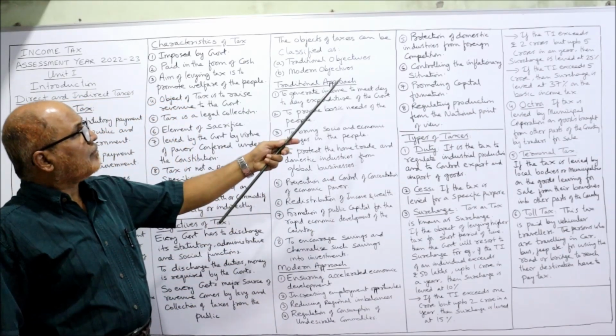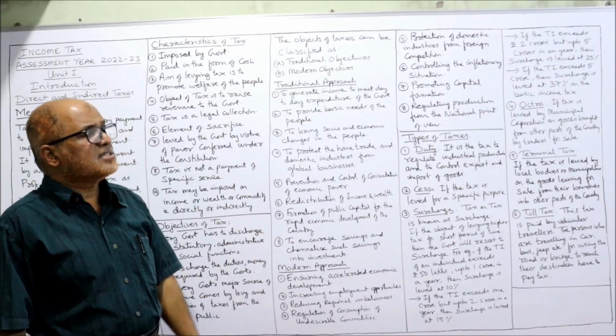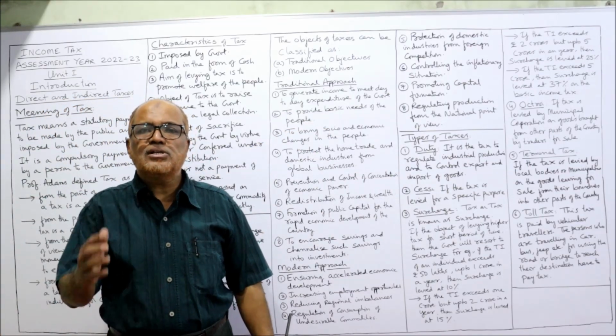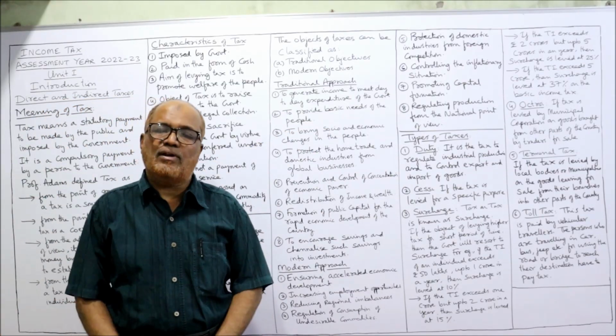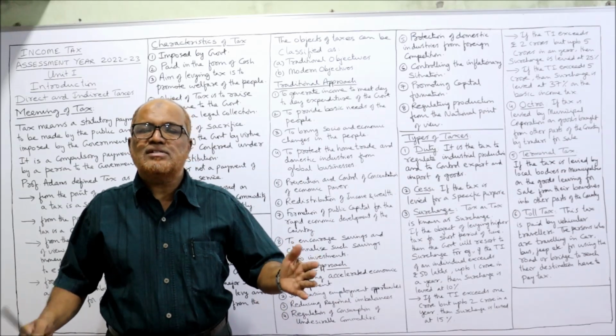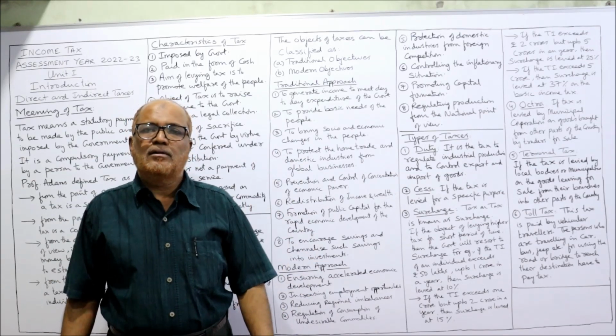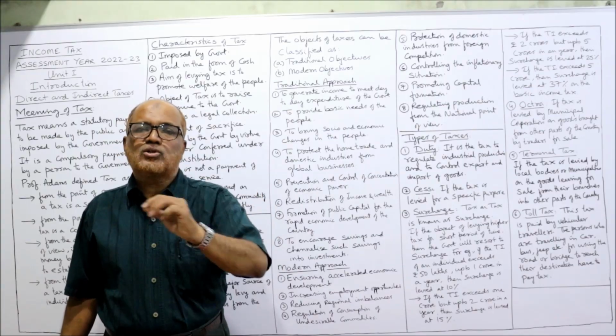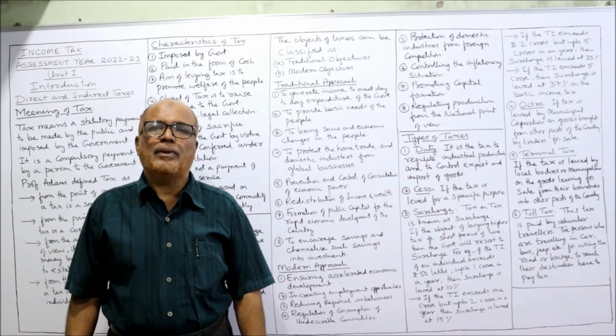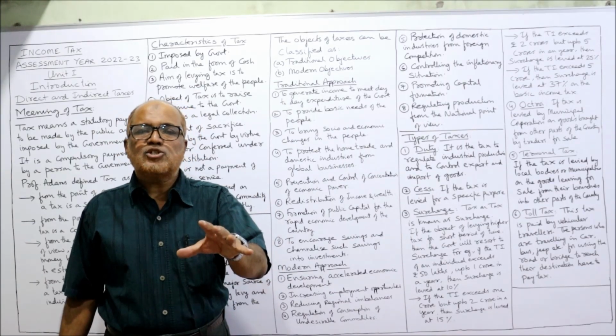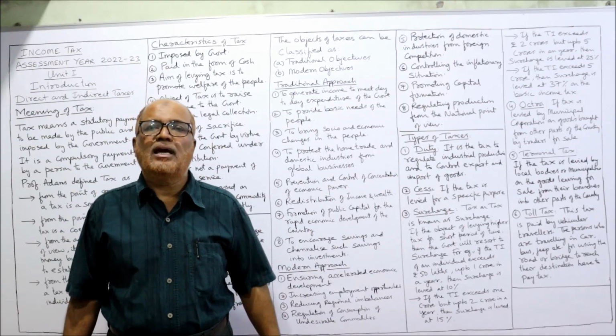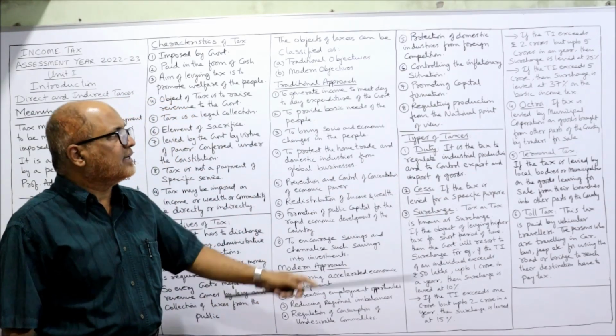Next one is controlling inflationary situation. Inflation means a general rise in the price level. The prices of goods and services are increasing day to day, and it will have a bad effect on the standard of living of the people. So the government's responsibility is to control the inflation. The government will implement the tax.